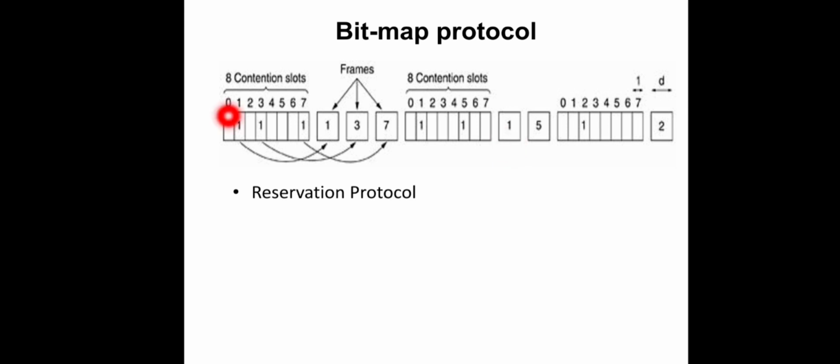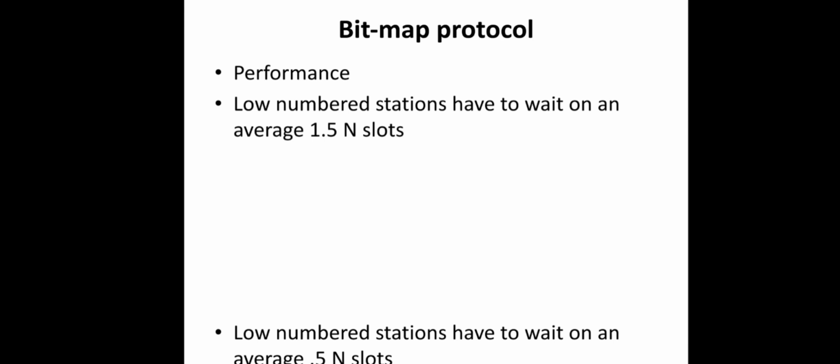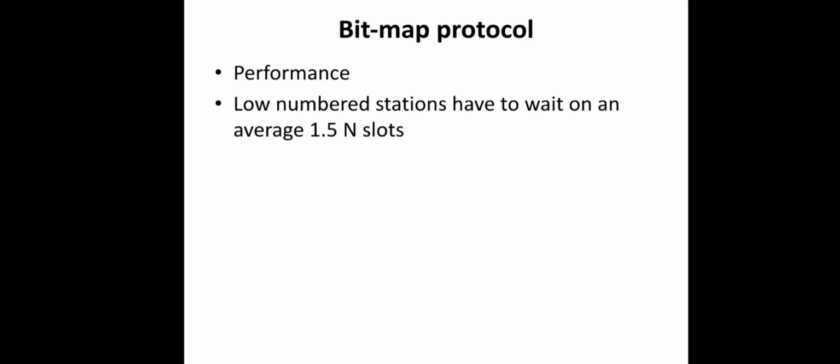So on average, it has to wait around n/2 slots in the current contention period, and another n slots in the next contention period to transmit the actual frame. That much delay will be there. So for low numbered stations, we wait on average 1.5n slots, whereas high numbered stations may be ready at the time of their slots itself in the current contention period.